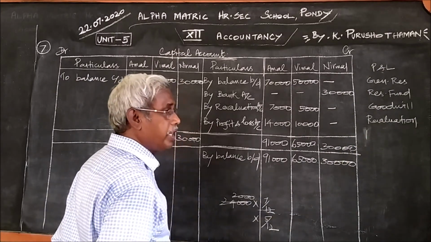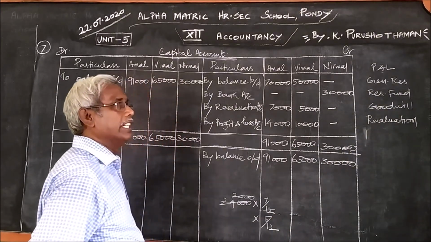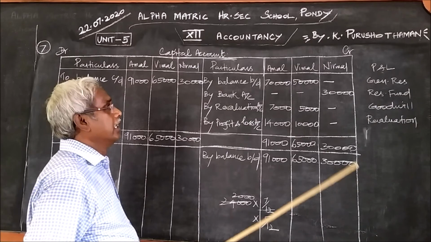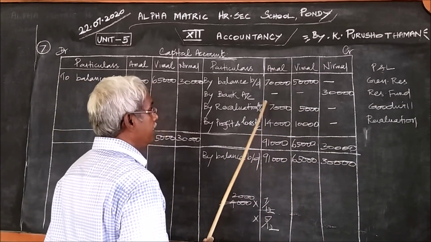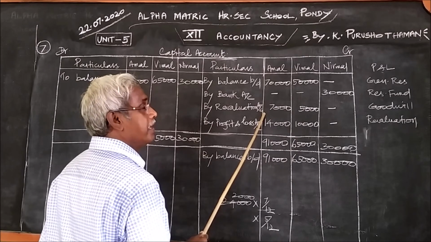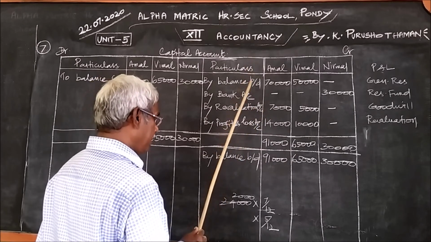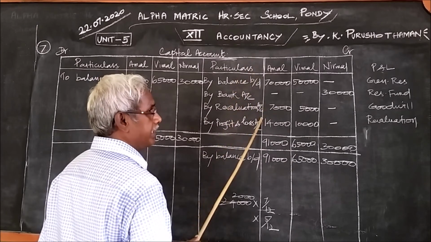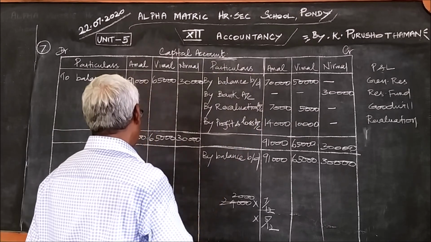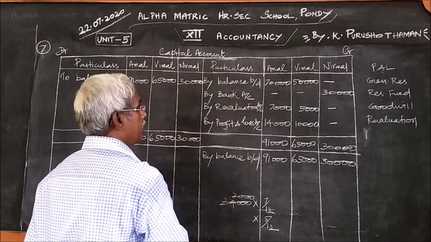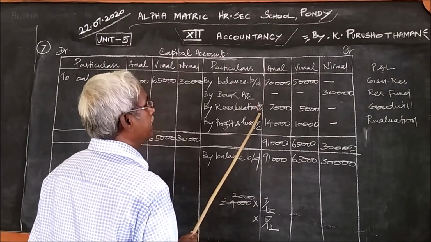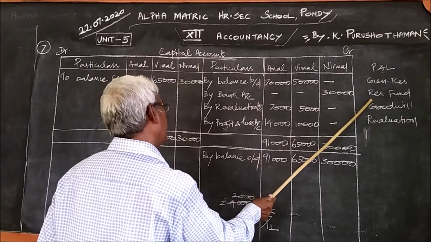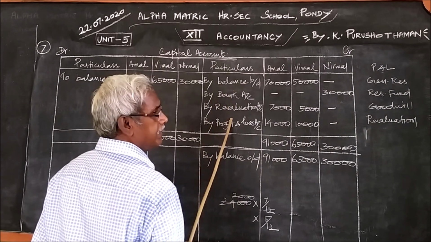Other than this revaluation, what are the other 4 important items to be considered if they are given? If profit and loss account is given, we should write it here. If it is profit, we should write on the credit side. If it is loss, we should write on the debit side, to profit and loss account. If it is general reserve, we should write here on the credit side. If it is reserve fund, on the credit side.